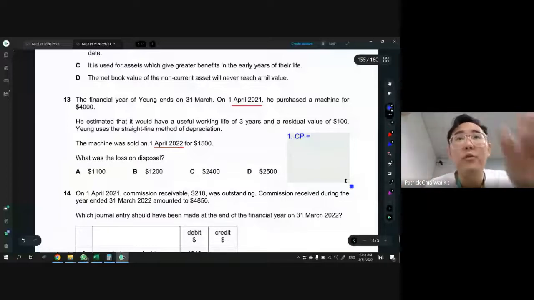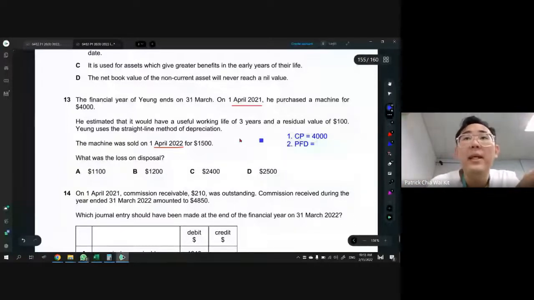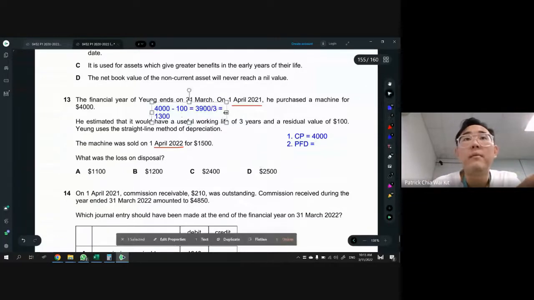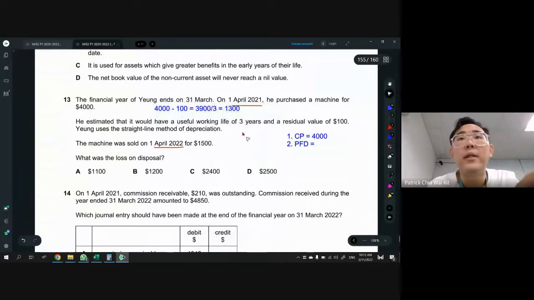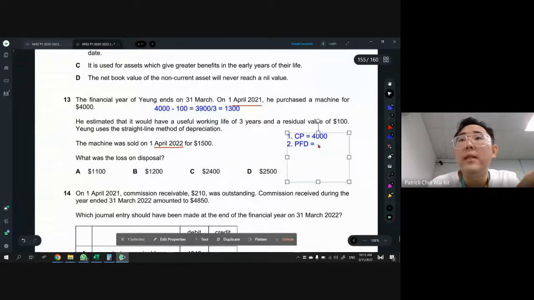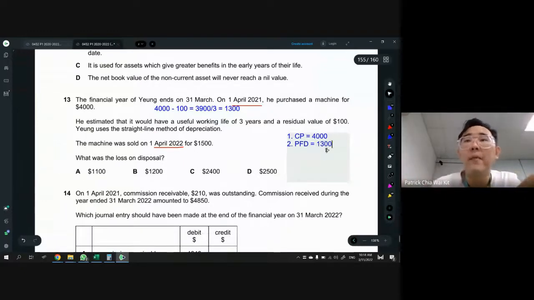So they are using straight line method. In this case, you must know the formula, which is you take the cost 4,000 minus off the residual value first. You get 3,900, and you divide by the working life, so 3. So 1 year will be 1,300. Okay, 1 year is 1,300. So the PFD in this case will be 1,300, and the selling price, we sold it for 1,005. Selling price equals 1,005.